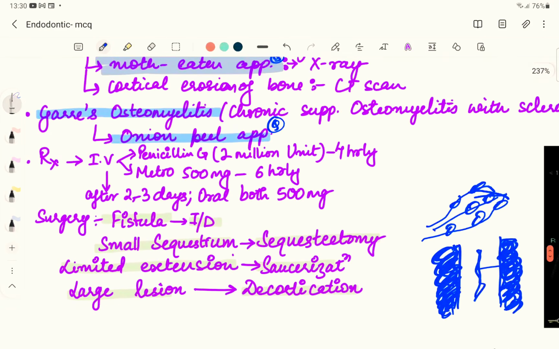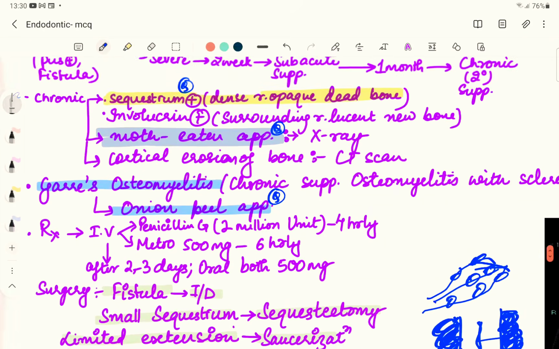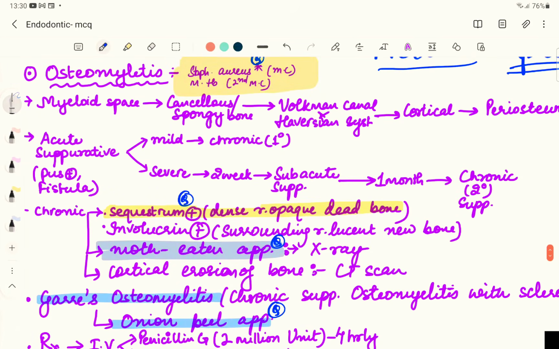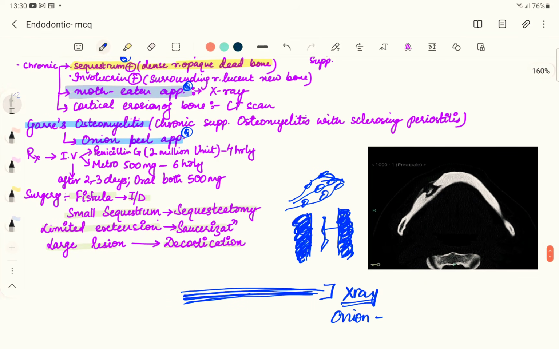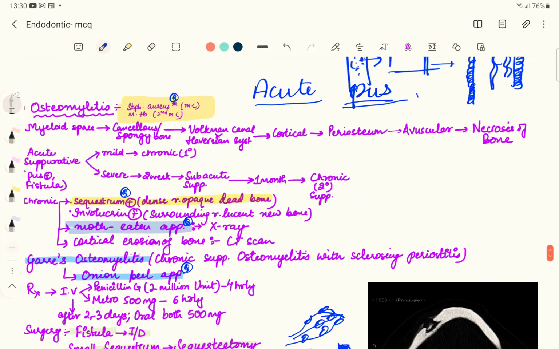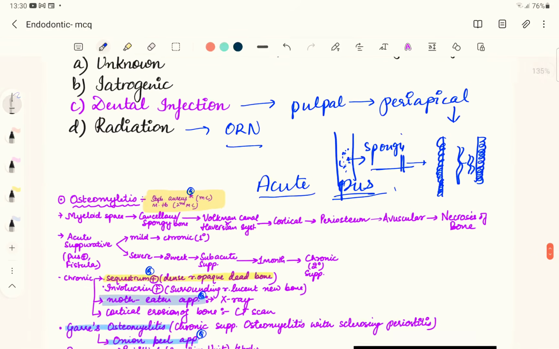Surgically, we remove the area. If there is a fistula seen with acute suppurative osteomyelitis, that is pus and fistula, we treat it via incision and drainage. We drain the fistula. If there is a small sequestrum, we do the sequestrectomy. If the lesion has limited extension, we do saucerization. And if there is a large lesion involving the cortical plate, we remove the whole cortical plate. We call it decortication. This osteomyelitis we have also covered in the radiology series of multiple choice questions.